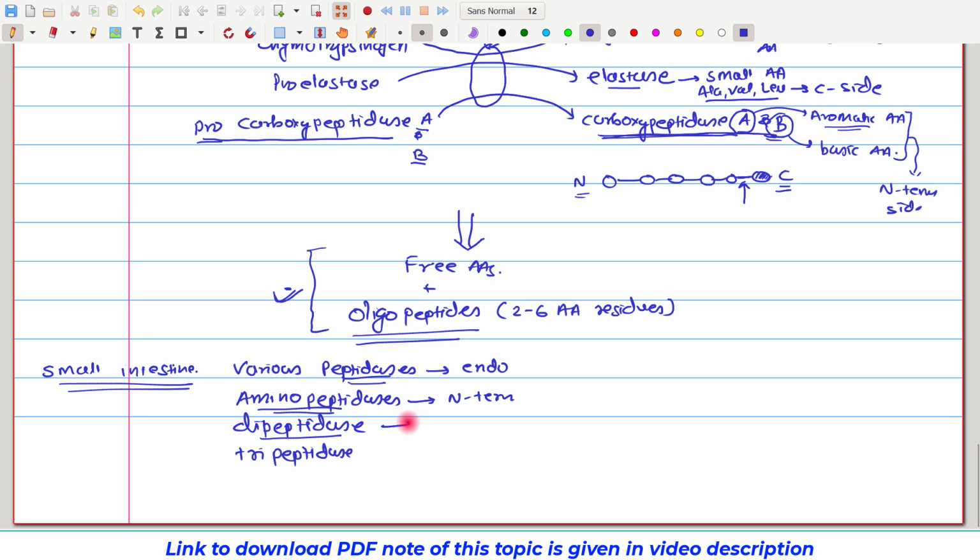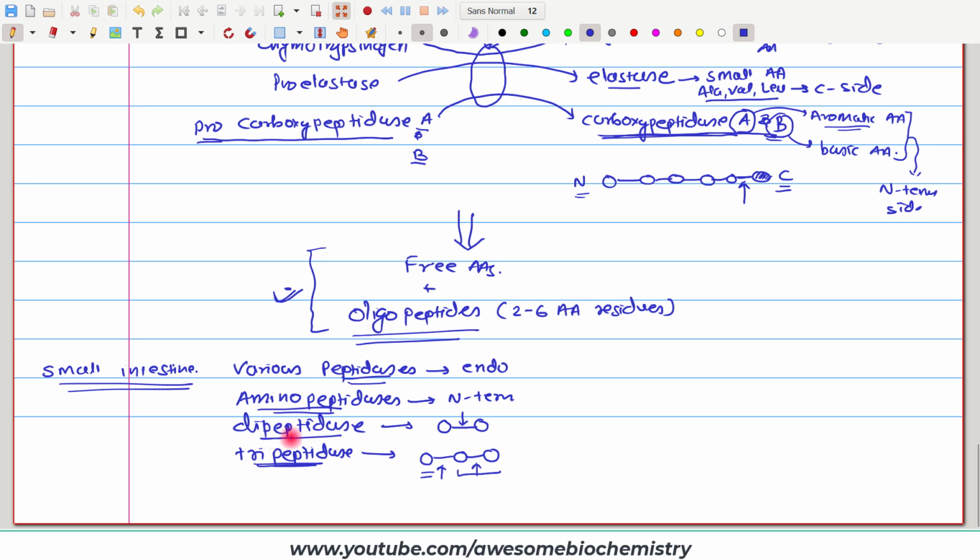Dipeptidases act on dipeptides. A dipeptide has 2 amino acids and a single peptide bond. Tripeptidases act on tripeptides. A tripeptide has 3 amino acids and 2 peptide bonds, so tripeptidases act on either this bond or this bond. The action of tripeptidases will give a free amino acid and a dipeptide, which will then be acted upon by the dipeptidase.